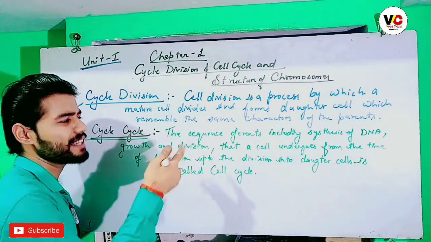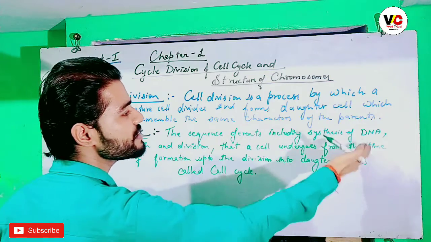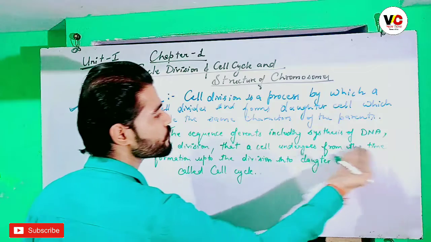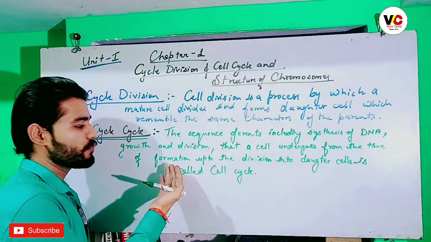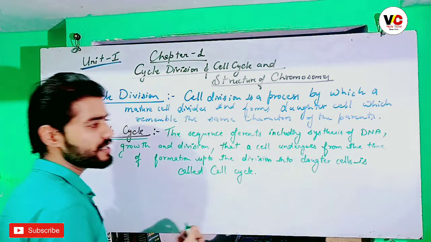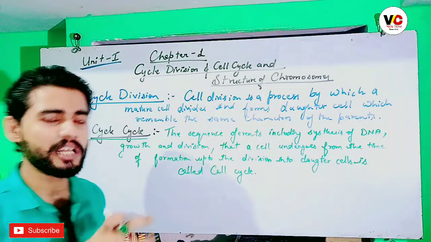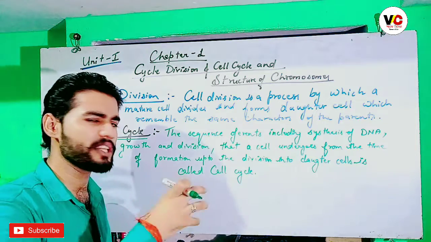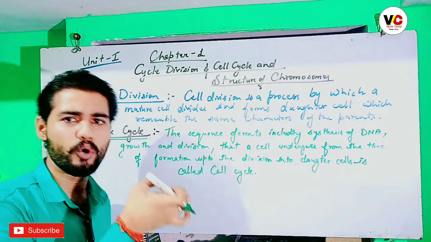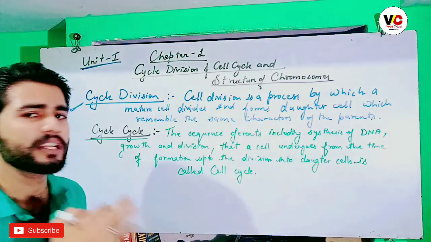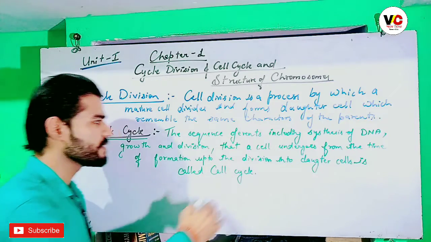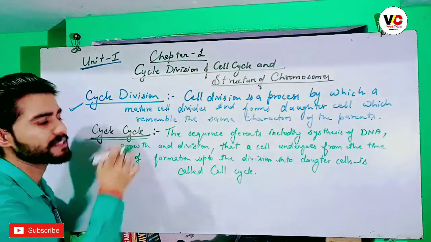So we can define it like that: the sequence of events involving the synthesis of DNA, growth, and divisions that a cell undergoes from its formation up to the division into daughter cells. It means that when the cell starts forming, it goes through many sequences of genome duplication, DNA synthesis, and growth, and forms the daughter cell. The whole sequence of events is known as the cell cycle.